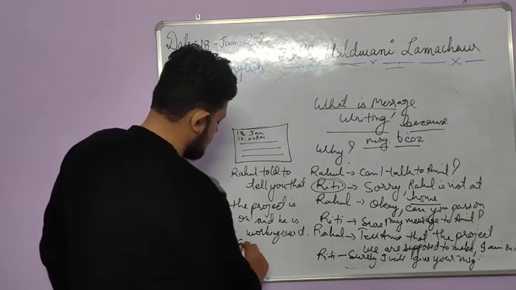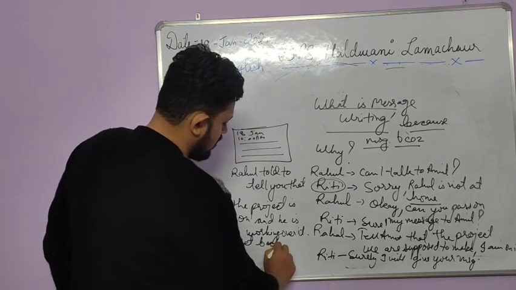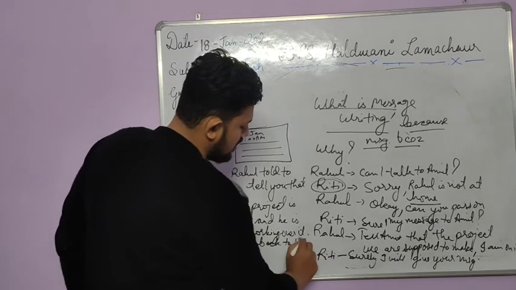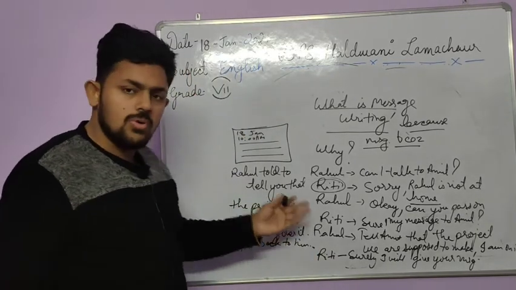Get back to him. Okay, this is the way you will frame a message.